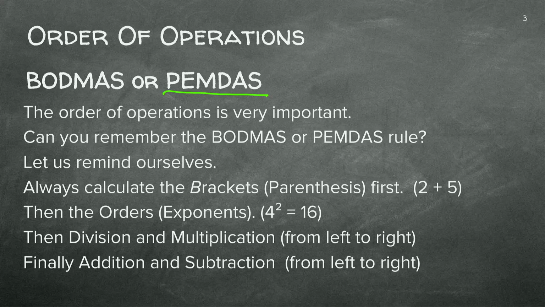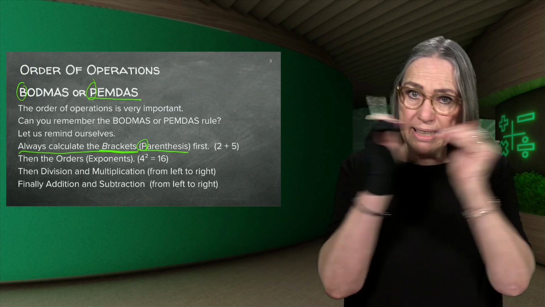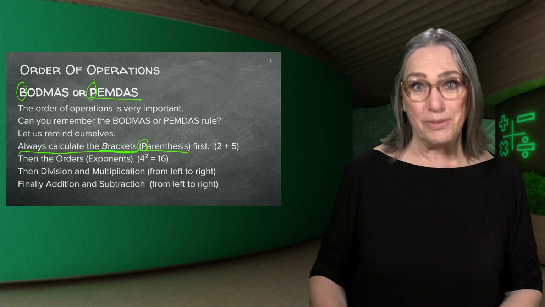I'll explain. If you have a statement to solve, the first thing you always calculate is the brackets for BODMAS, or the parentheses for PEMDAS. It's the same thing. So you're always going to calculate whatever is in a bracket first.